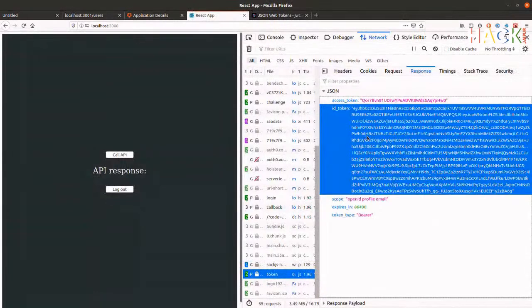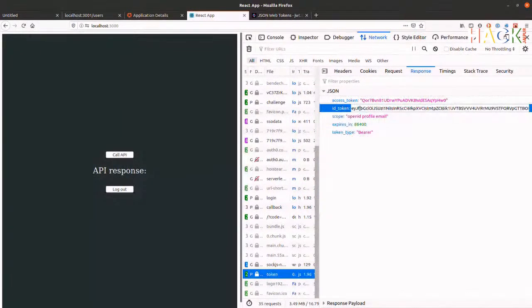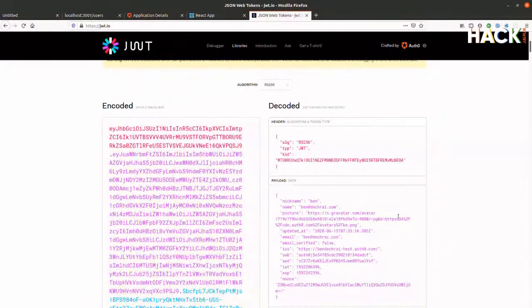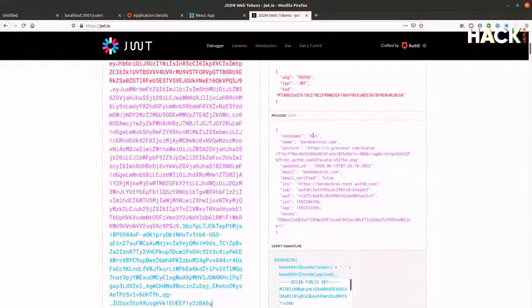So if I just paste in the token that we got, oh, not that one. I copied the URL instead of the actual token. Let's try that. There we go. We can see in here that I've logged in. My nickname is Ben. Auth0 has determined that because it's taken it from the start of my email address. It's been able to determine that I have a Gravatar URL based on my email address. It knows when my account was last updated, whether or not my email has been verified. When I logged in the first time, I would have received an email saying, please verify your email.